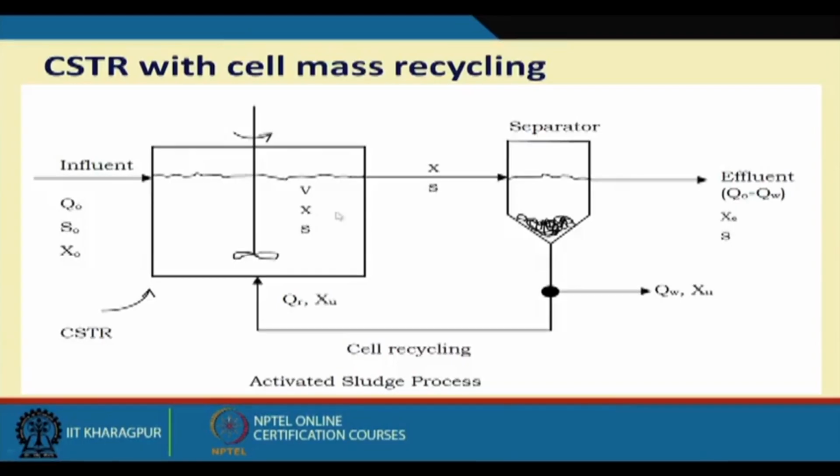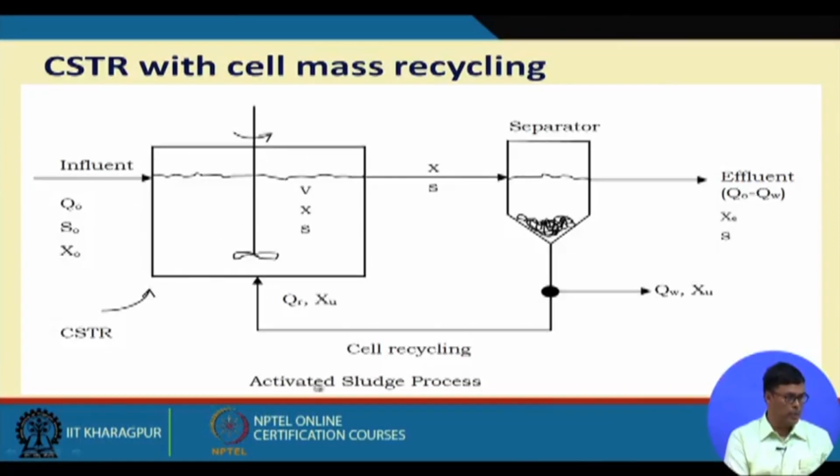Now I was discussing CSTR with cell mass recycling. This is the typical example of the activated sludge process, where it is largely applied. Activated sludge process, as you know, is largely applicable in the different chemical and biochemical industries. Here the influent is coming, then this is the fermenter, after that it passes through the separator, the supernatant you take out, and a part of the settled cell mass you recycle back, and the excess cell mass you take out from the reactor.